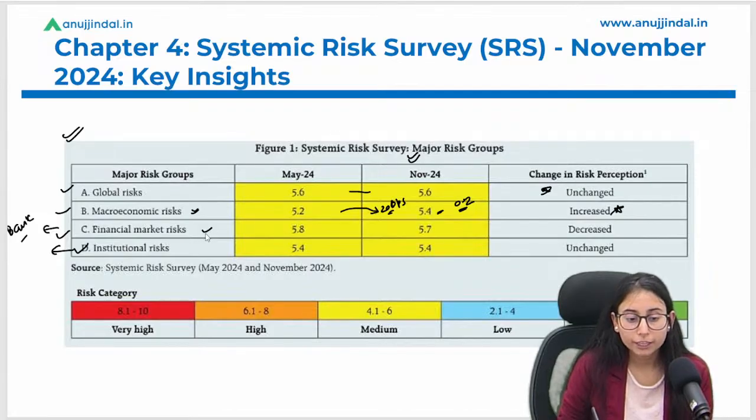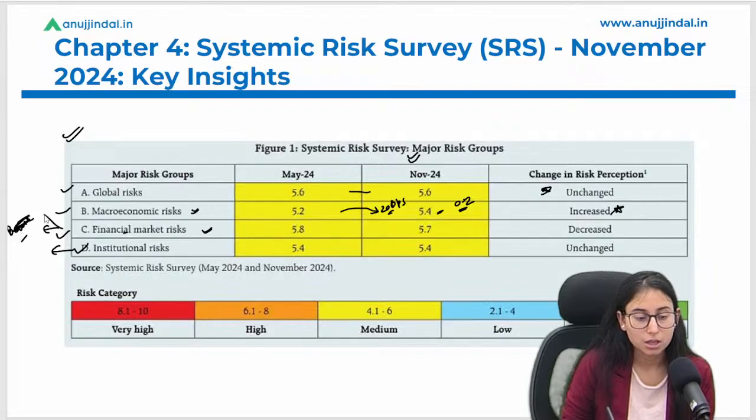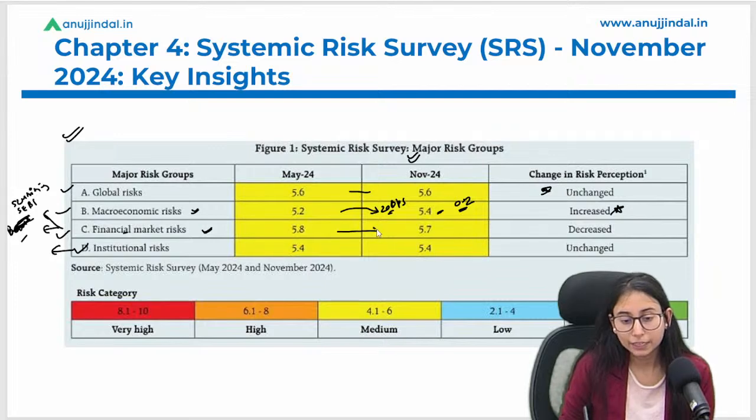If we talk about the financial market risk, we are talking about the securities and the regulations that are being taken by SEBI. There has been a slight reduction in the financial market risk, from 5.8% to 5.7%. So this has been decreased. Institutional risk, there is no change in the institutional risk, and it is unchanged.